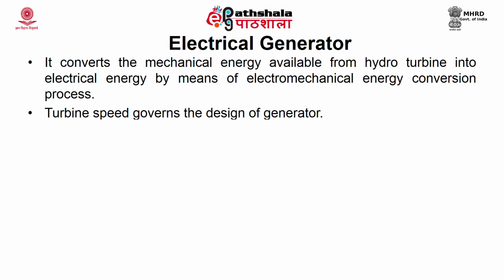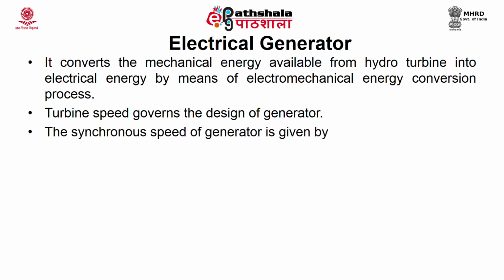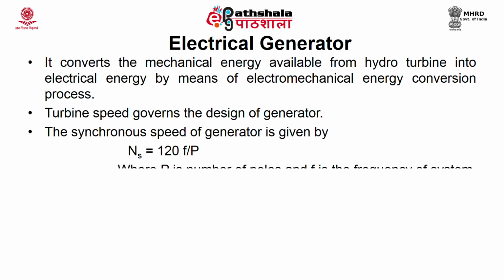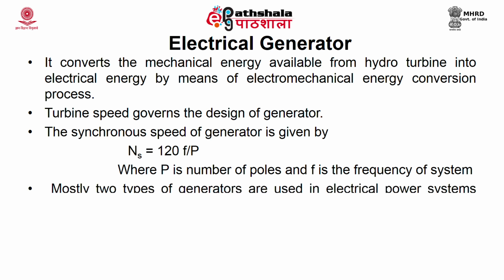Turbine speed governs the design of the generator. The synchronous speed of the generator can be estimated by N equals 120 F by P, where P is the number of poles and F is the frequency of the system. Mainly two types of generators are used in electrical power systems. They are synchronous generators and asynchronous generators.